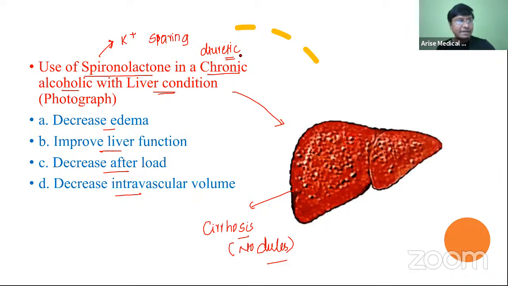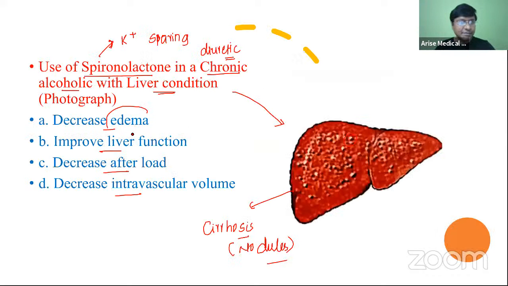Okay, so the purpose of giving spironolactone in a clinical scenario of cirrhosis of liver is mainly to reduce the edema. Because in patients with cirrhosis of liver, they will have both ascites and pedal edema.